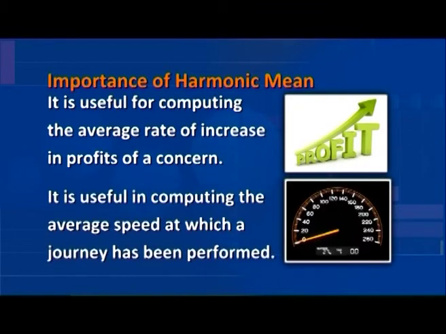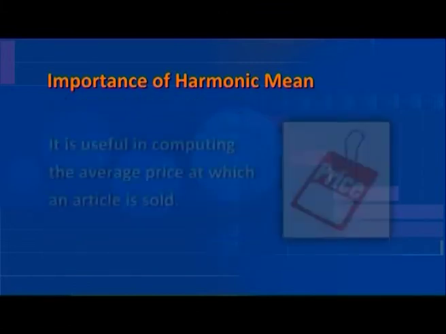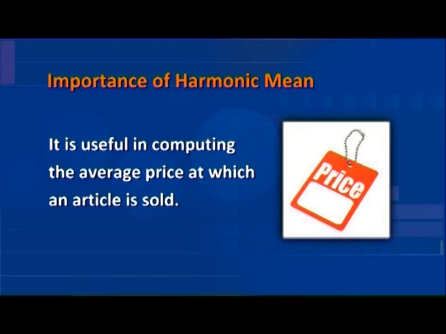It is useful in computing the average speed at which a journey has been performed. It is useful in computing the average price at which an article is sold.